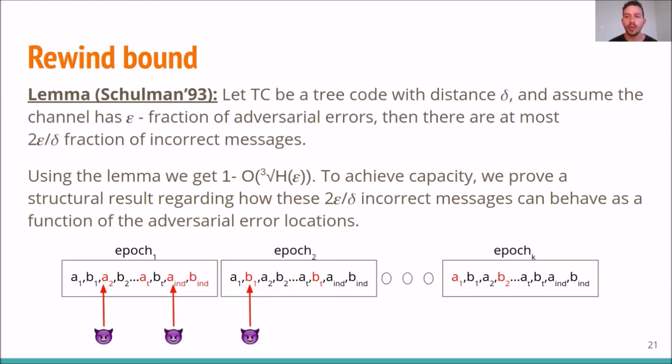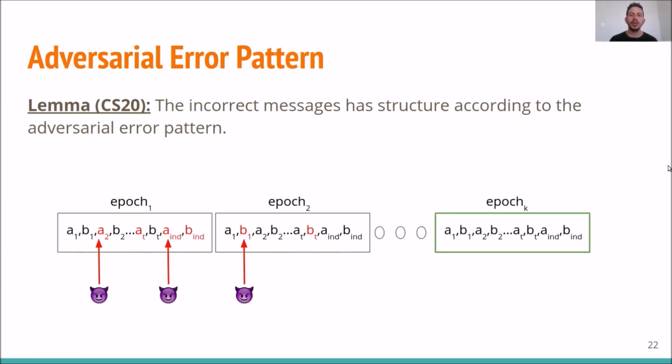So in order to achieve capacity, namely 1 minus the square root of the entropy of epsilon, we had to prove some stronger lemma, which gives some structure about the incorrect messages' locations according to the adversarial error locations. We'll see this in the next slide. Using Schulman's lemma, we had that there are at most 2 epsilon over delta fraction of incorrect messages. But as this result is only quantitative, it seems like the incorrect messages' locations could be spread over the entire protocol. But this is not what really happens.